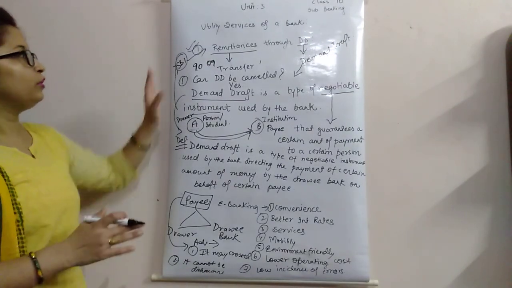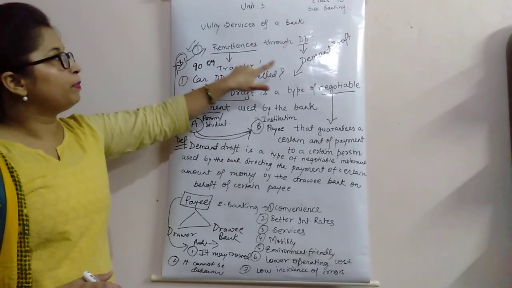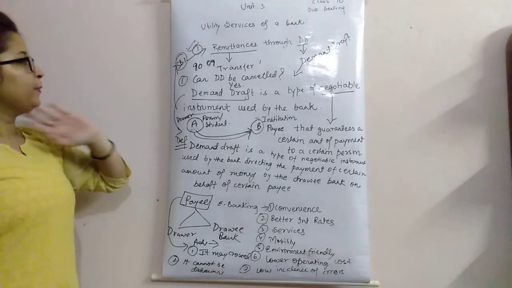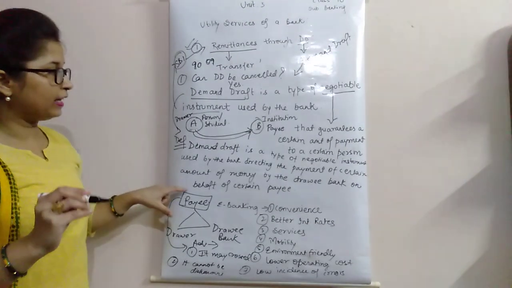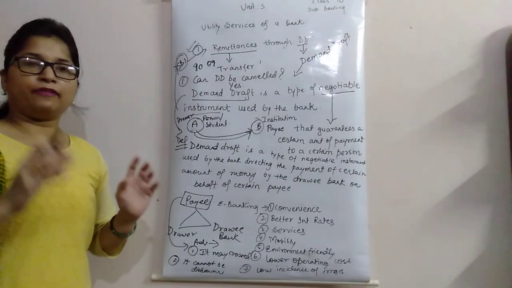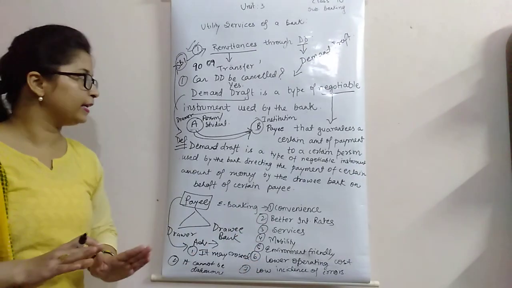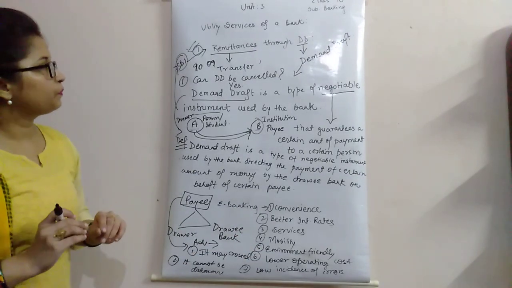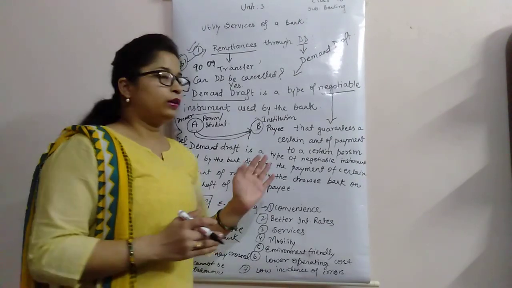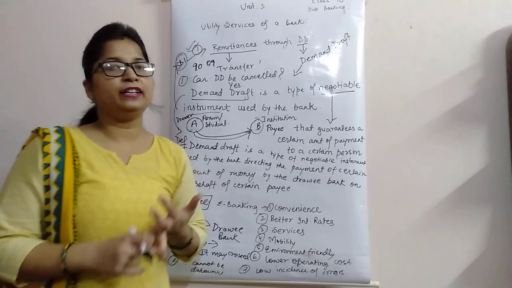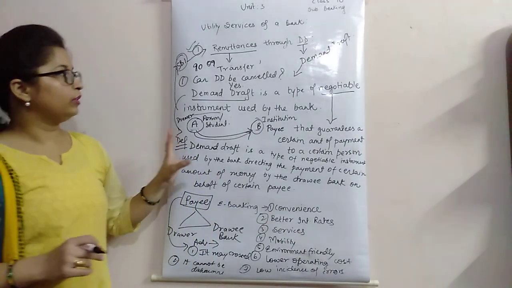Okay. Next, you draw all these facilities and you make proper definition of demand draft. Then you actually write down the parties that are involved in demand draft, and after that write a short note on e-banking and all these advantages of e-banking. Next, only this much, and in next class I will tell you about RTGS payment, NEFT transfer, NECS. Okay, and only this much is there.